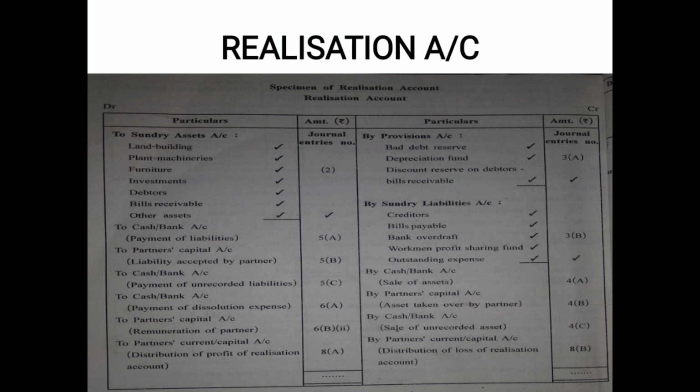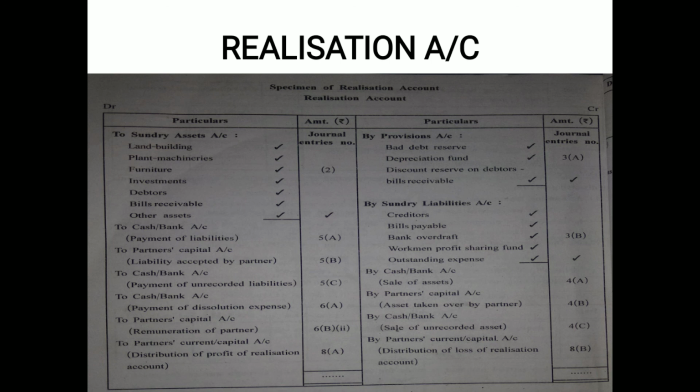Okay then. Let us see the next topic. Yes, on page number 282 again, in your textbook, when unrecorded liability is paid, the journal entry says realization account debit to cash and bank account.